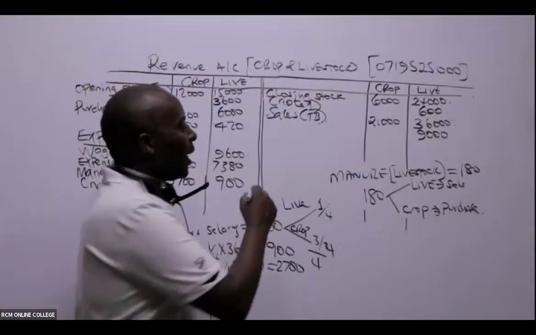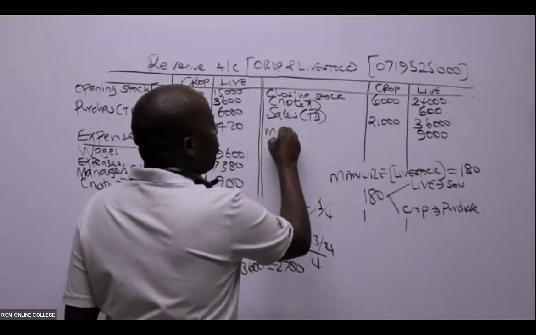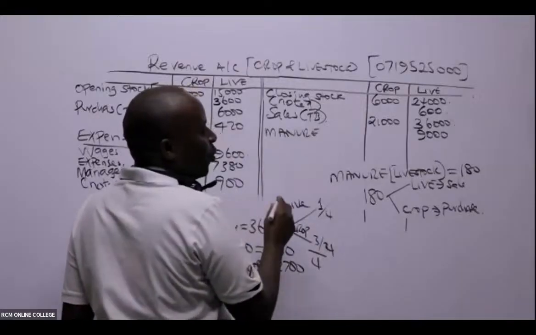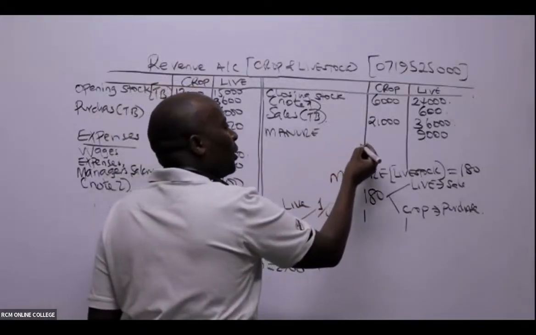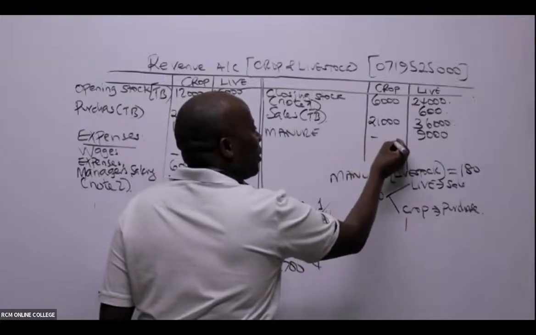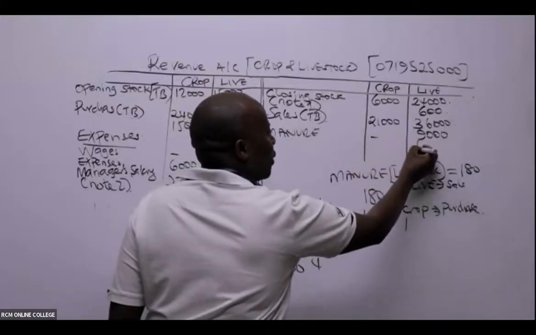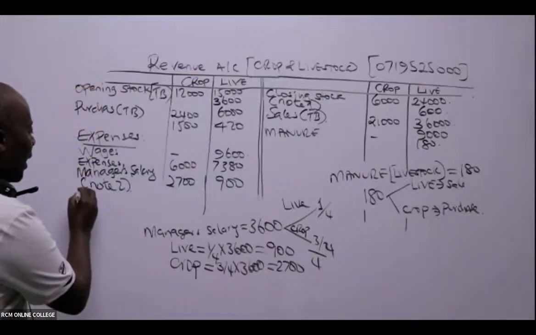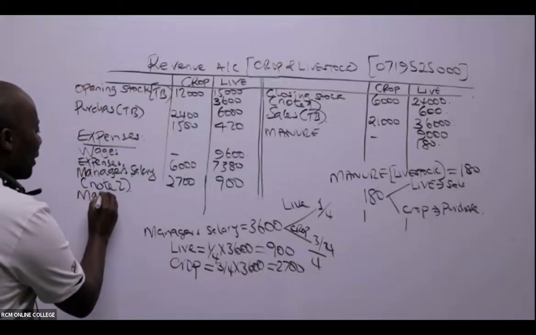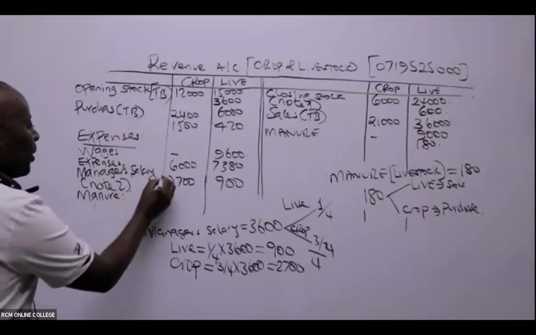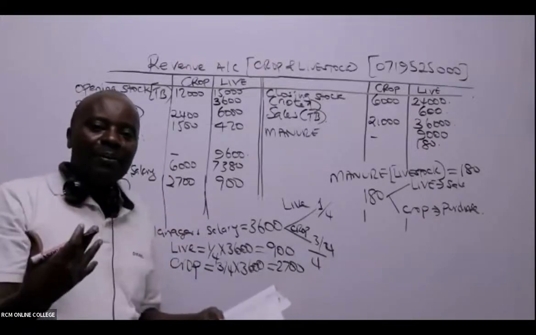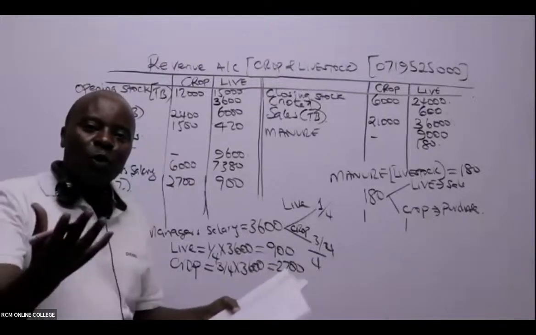So you'll come here and write manure. The department which sold is livestock, 180. And then you come here and mention manure. On manure here, the crops were able to buy.